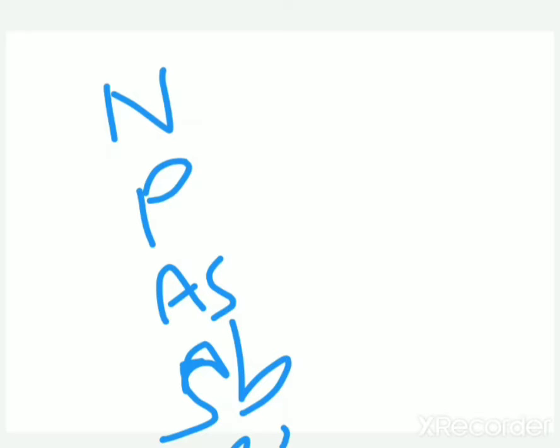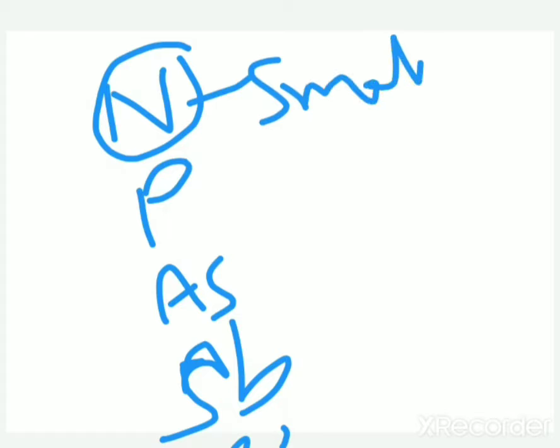In a group, from top to bottom, atomic sizes increase. That's why nitrogen is small in size and bismuth is big in size. So nitrogen containing species belong to class A.